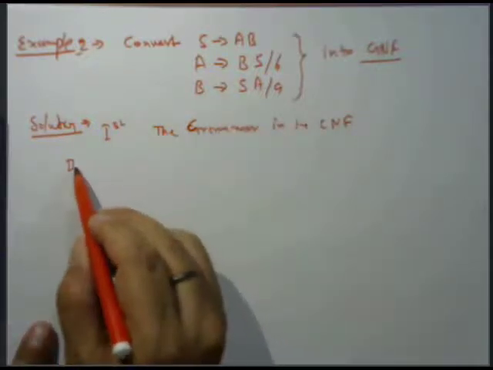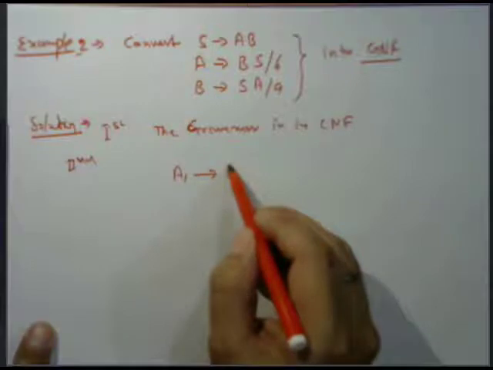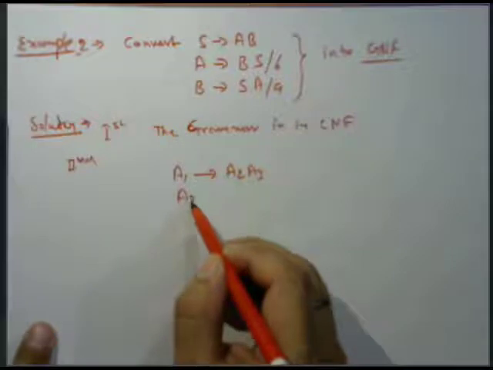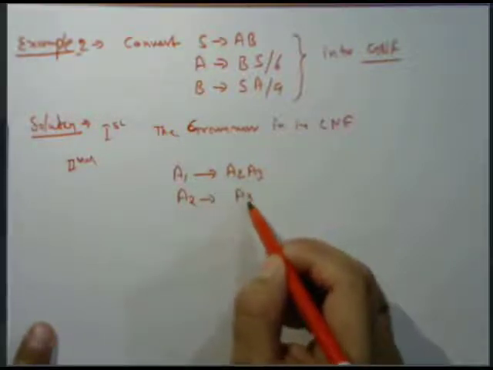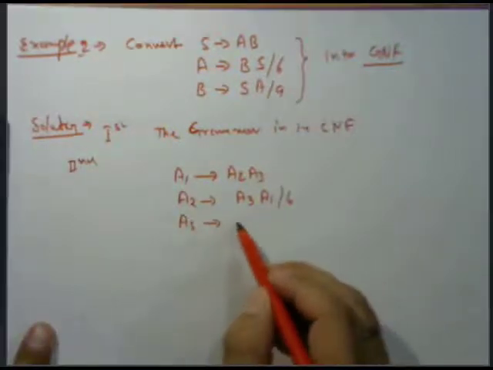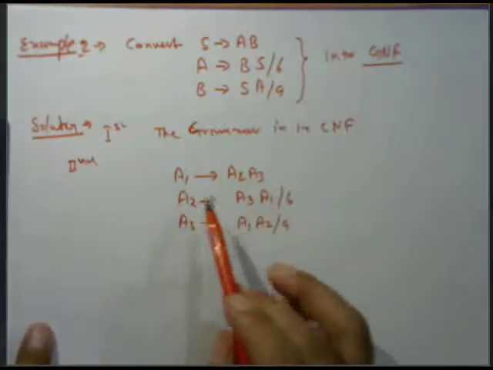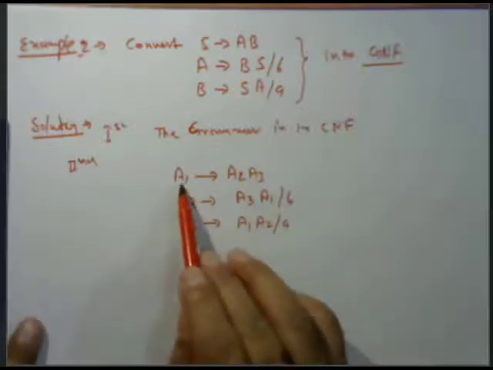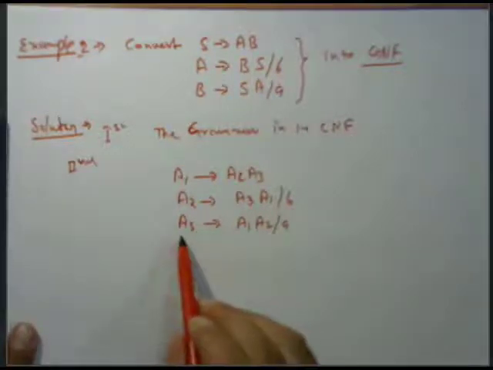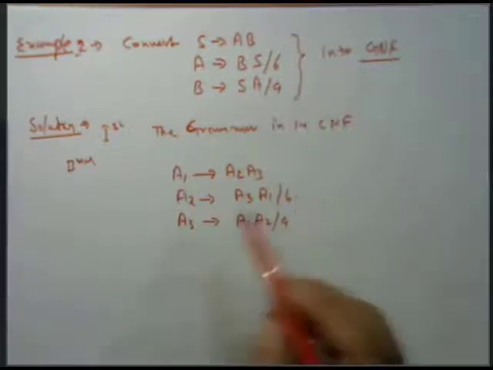Then in the second step we are using A1 tends to A2 A3, A2 tends to A3 A1 oblique B, A3 tends to A1 A2 oblique A. Then the production A1 tends to A2 is in the correct form because higher order, A2 tends to A3 higher order, but in the production A3 is not in the correct order because that is in the lower order. That's cyclic. They make a cycle. Then write the productions in the right form.